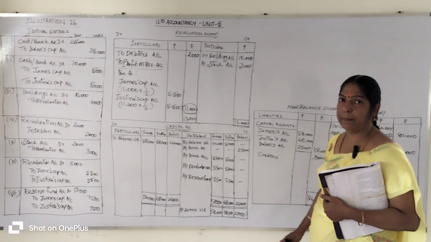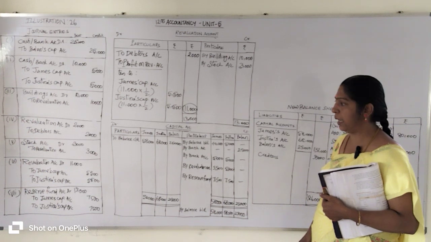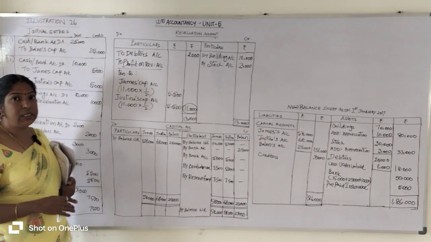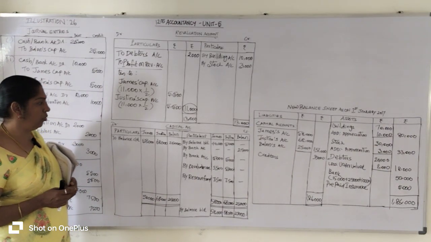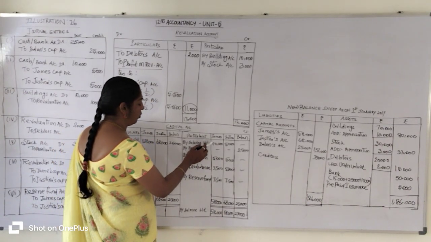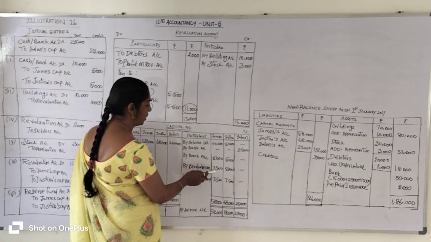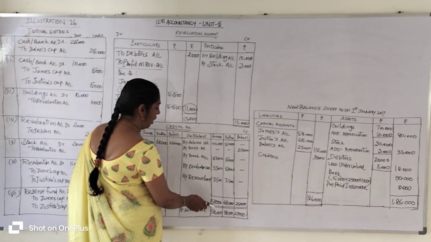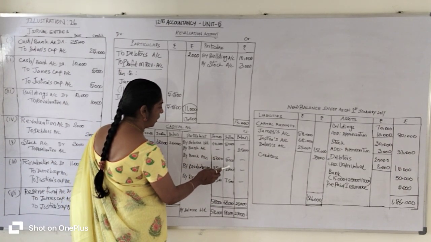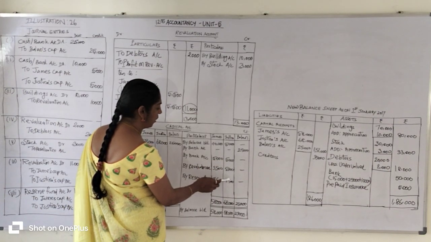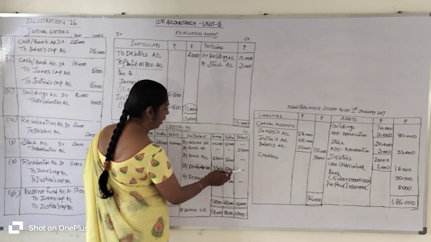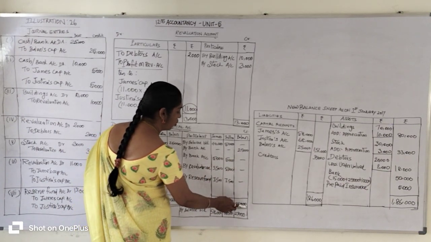Now we are going to find out the balancing figure, that means the closing balance of the capital account. To find out the closing balance, we need to calculate the total on the side which has the higher value. In this case, the credit side has the higher value. So 40,000 plus 5,000 plus 5,500 plus 7,500, we get the total 58,000 in James's column. 50,000 plus 5,000 plus 5,500 plus 7,500, 68,000 is Justina's total. Bolland's total is 25,000. Okay.